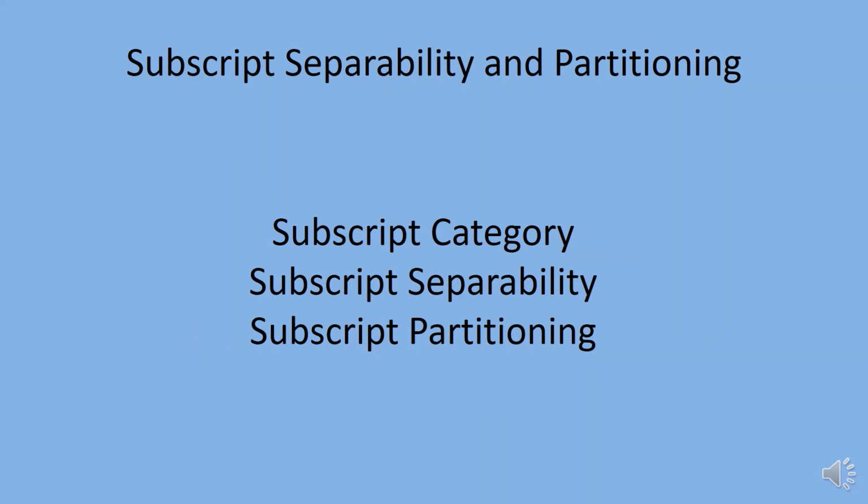Subscript separability and partitioning. Dependence testing thus has two goals. It tries to disprove the dependence between pairs of subscripted references to the same array variable. If dependence exists, it tries to categorize them in some manner, usually as a minimum complete set of distance and direction vectors.